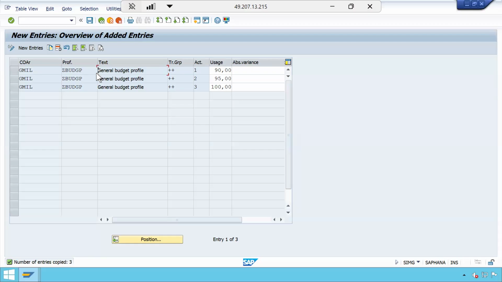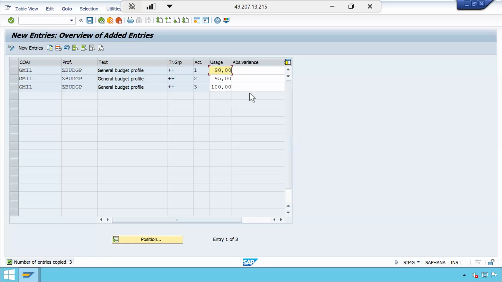Or let us assume one more scenario: you need to pay the credit card payment, but you should get the alert one week before the payment due date. Similarly here, whenever you are keeping some budget, let us say 1 lakh, at 90,000, let us say I am giving here 90%.